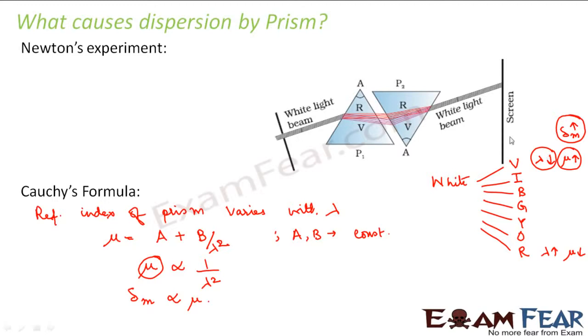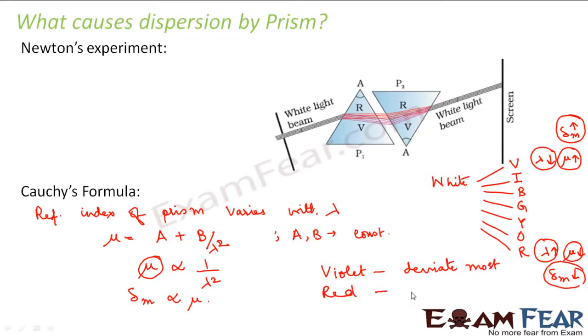Therefore, violet will deviate the most, whereas for red, since the refractive index is the least, therefore the angle of minimum deviation will also be the least. Since the angle of minimum deviation is least, as a result of this, violet deviates the most, whereas red deviates the least.